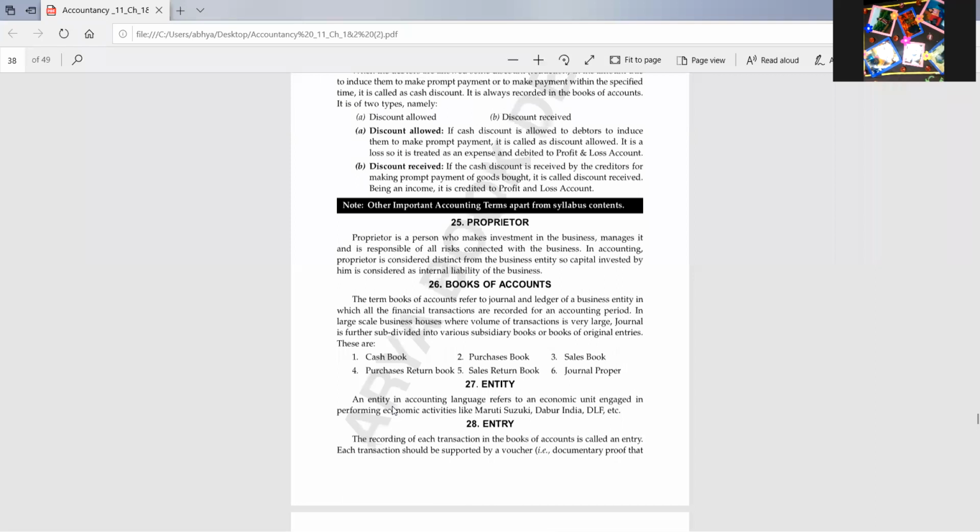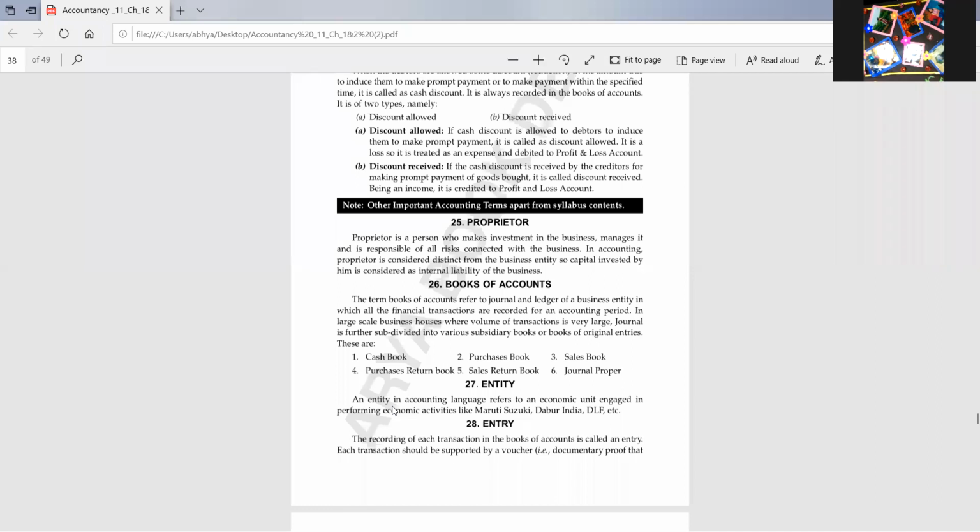Cash discount is of two types: discount allowed and discount received. When we give discount to our customers, it is known as discount allowed, because we are allowing discount to our customers. When our seller gives us discount, for us that is discount received. Suppose a wholesaler is giving us discount and we are a retailer, then for us it will be discount received, and for the wholesaler it will be discount allowed, because he is granting the discount and we are taking it.